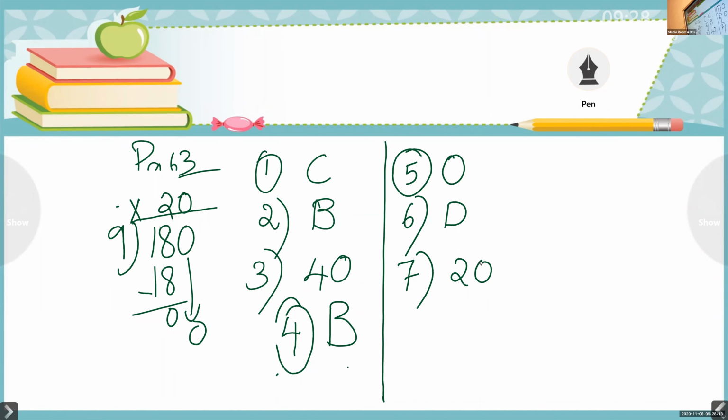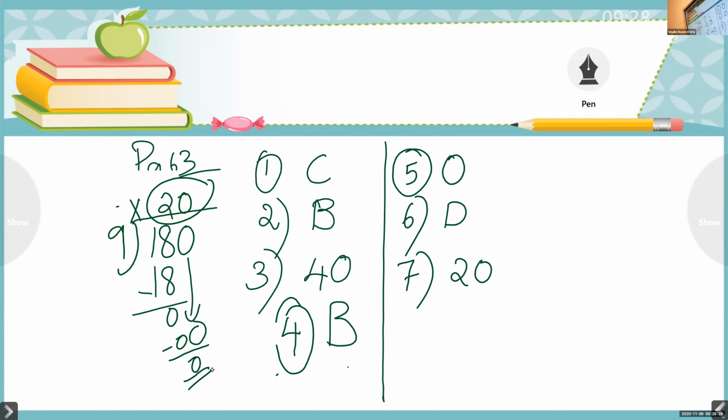So here they're asking the quotient. If they're asking the remainder, you have to write remainder is 0. But here the question is write the quotient. So the quotient, that answer is 20.